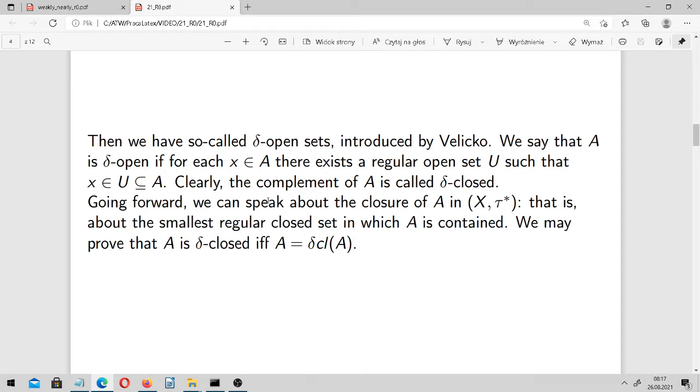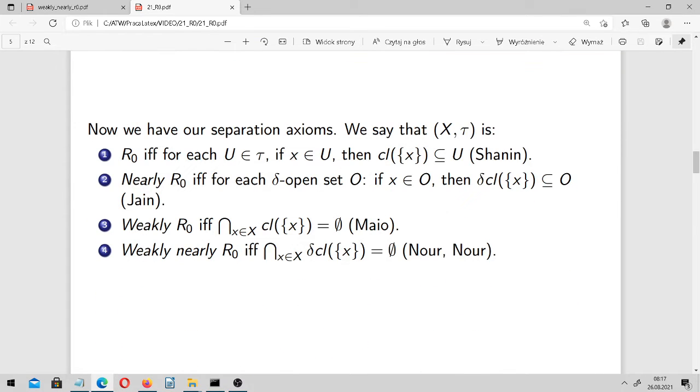And going forward, we can speak about the closure of A in (X, tau star), that is about the smallest regular closed set in which A is contained. And we may prove that A is delta closed if A is equal to its delta closure. So delta open if for each element there's a regular open set U such that x is in U and U is contained in A. And now we have our separation axioms, which will be discussed later.